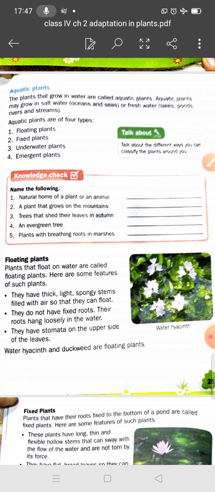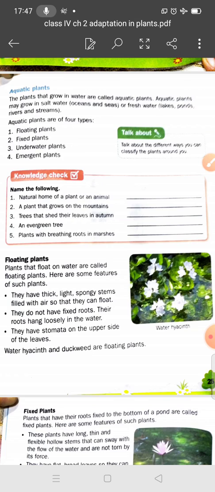What are aquatic plants? Aquatic means water. The plants that grow in water are called aquatic plants. Aquatic plants may grow in salty water as well as fresh water. Salt water: oceans or seas. Fresh water: lakes and ponds, rivers and streams. Student, the aquatic plants are of four types: floating plants, fixed plants, underwater plants, and emergent plants.